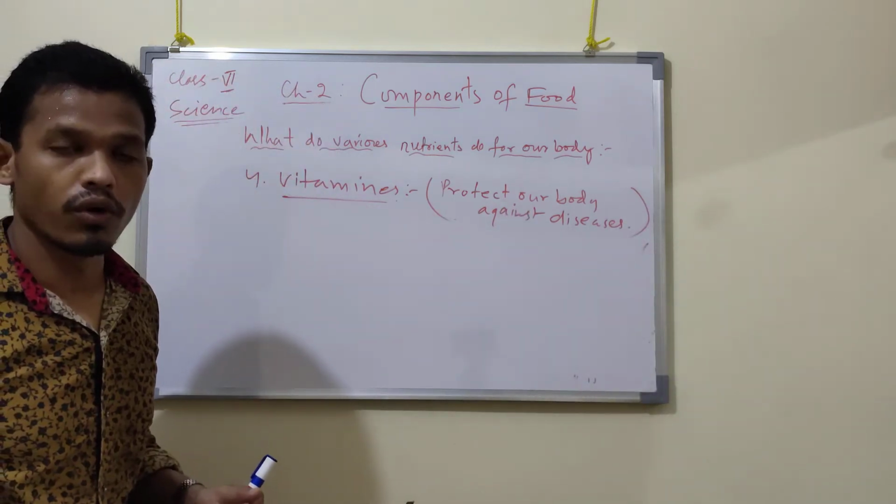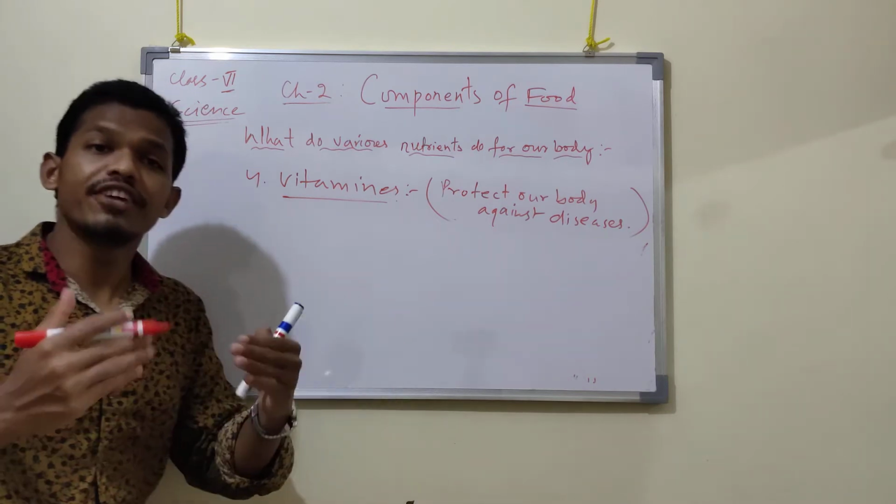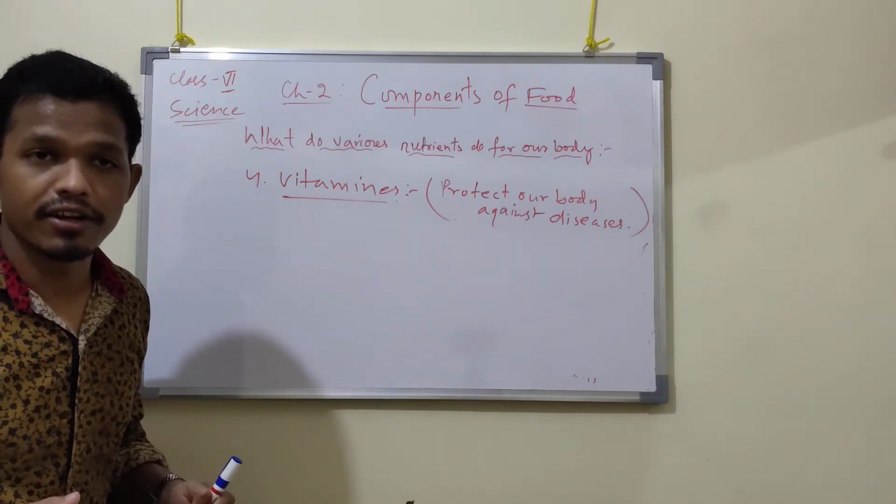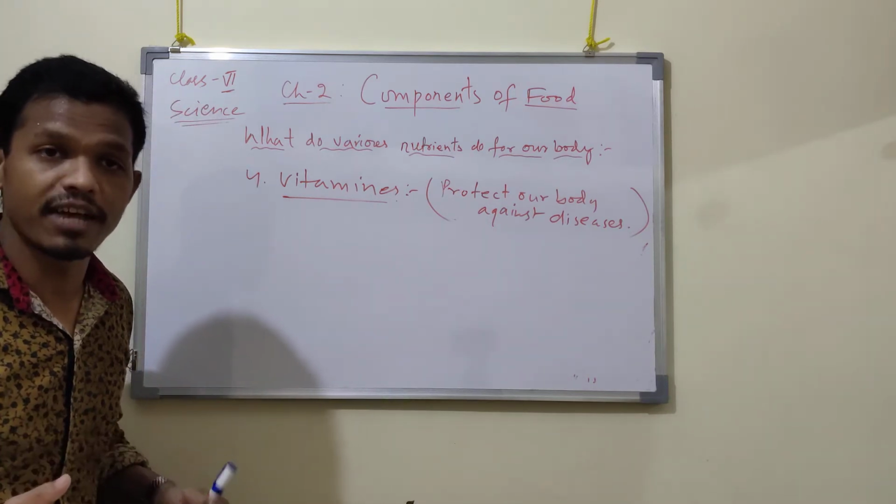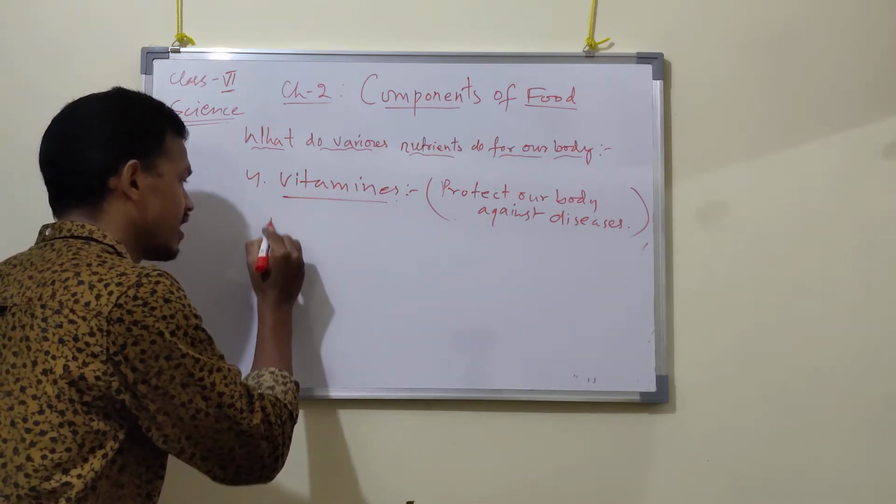Vitamins. Got it now? So there are different kinds of vitamins. What are they?